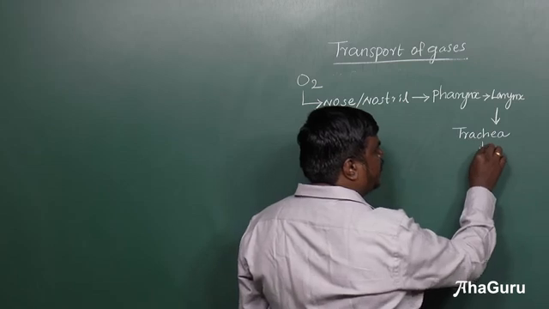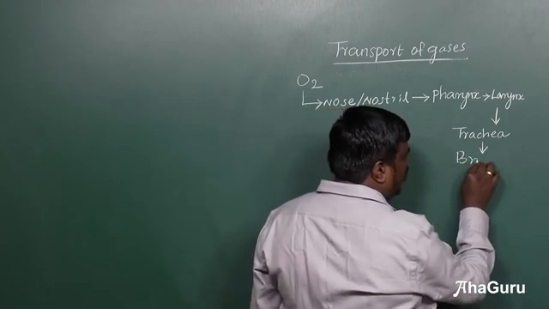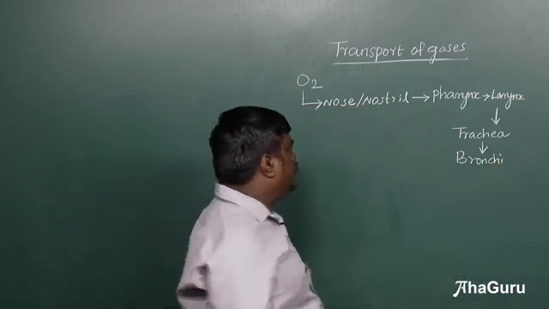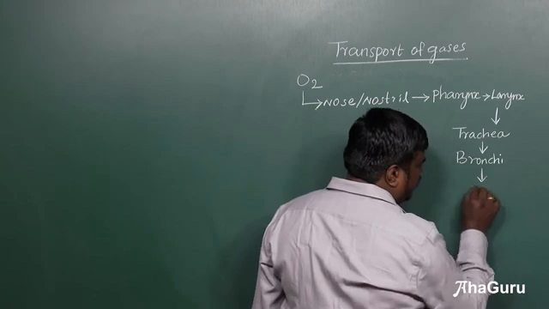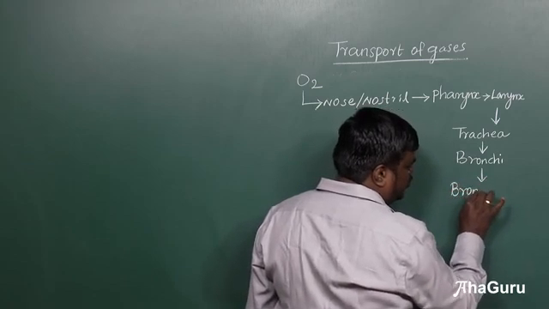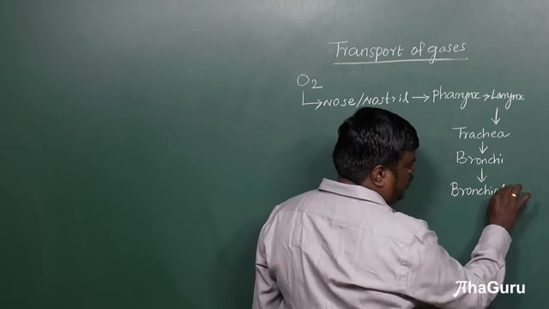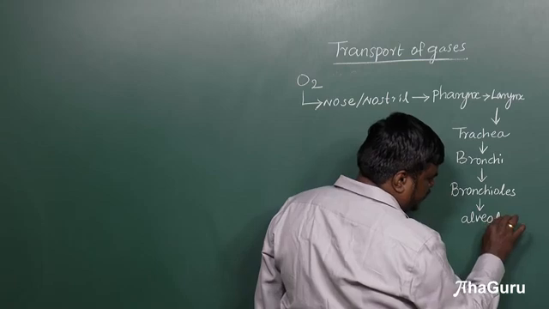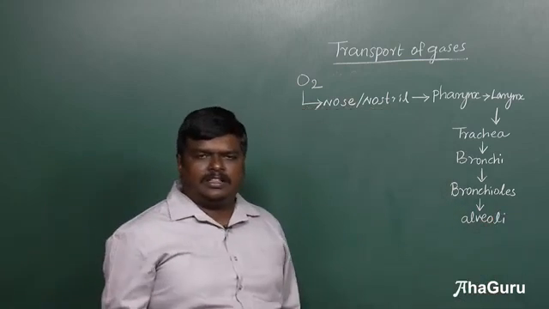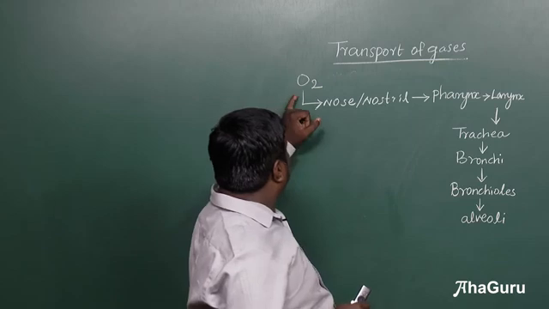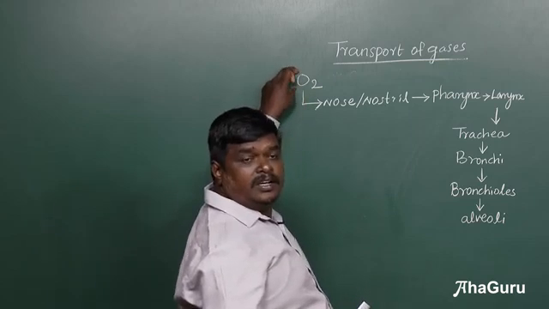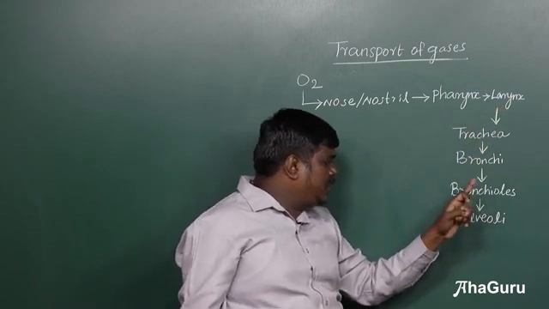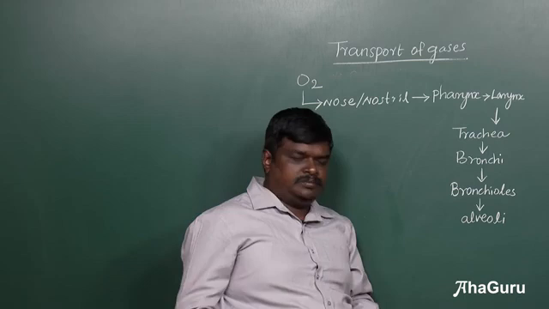From the trachea, it moves to the bronchi. From the bronchi, it moves to the bronchioles. From the bronchioles, it moves to the alveoli. This is the pathway. The oxygen from the atmosphere enters through the nostril, pharynx, larynx, trachea, bronchi, bronchioles and alveoli.